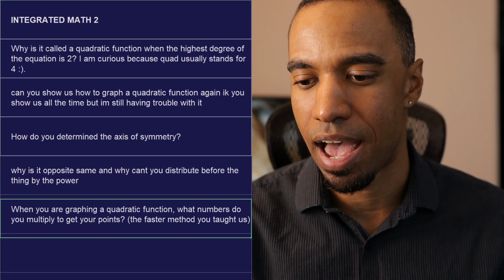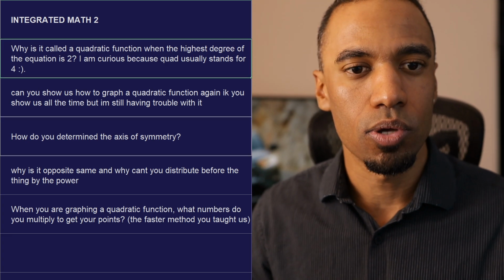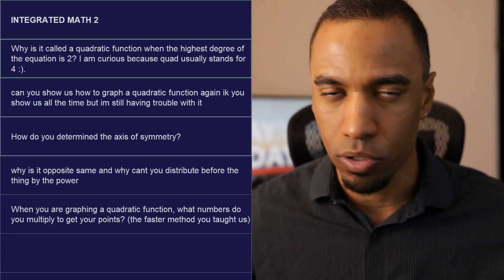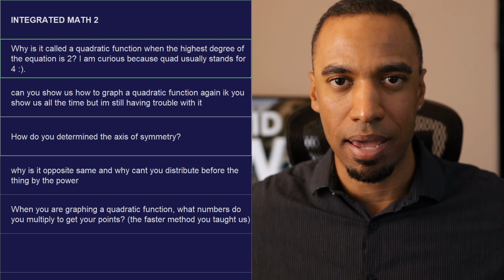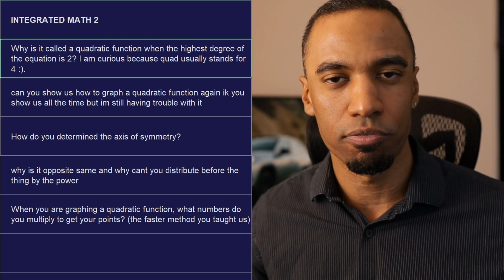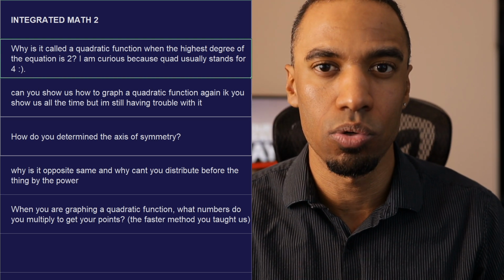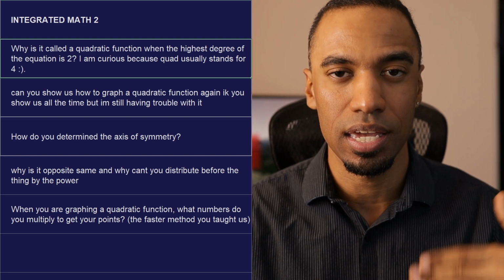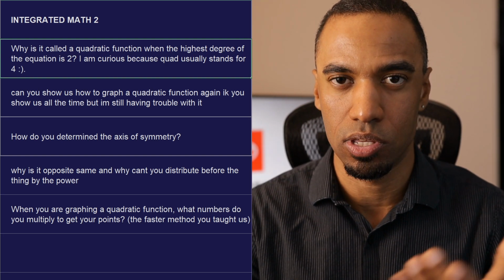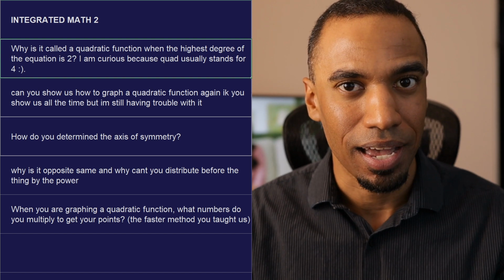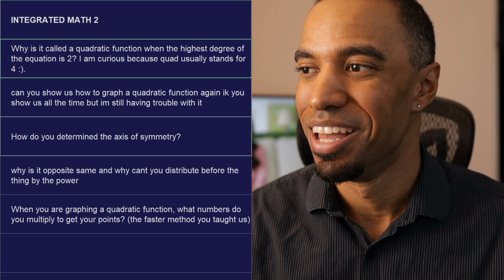Integrated Math 2 has 5 questions here, I do believe. That's it. So I'm just going to go ahead and start in, and if you clicked on the description section to get to Integrated Math 2, now you're here watching it. Beautiful. Let's take a look. Integrated Math 2, we're working on quadratic things now. We worked on polynomials in the past. Let's see what questions we got. I didn't really look at them. So let's take a look.